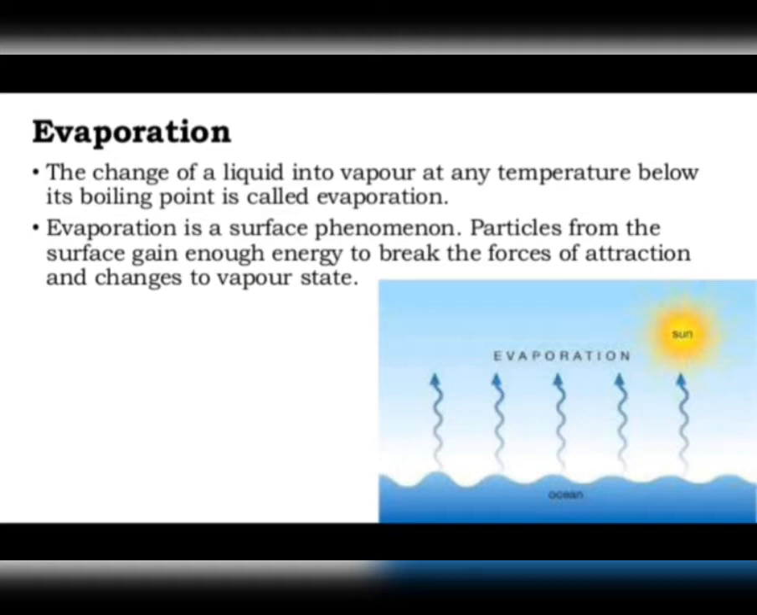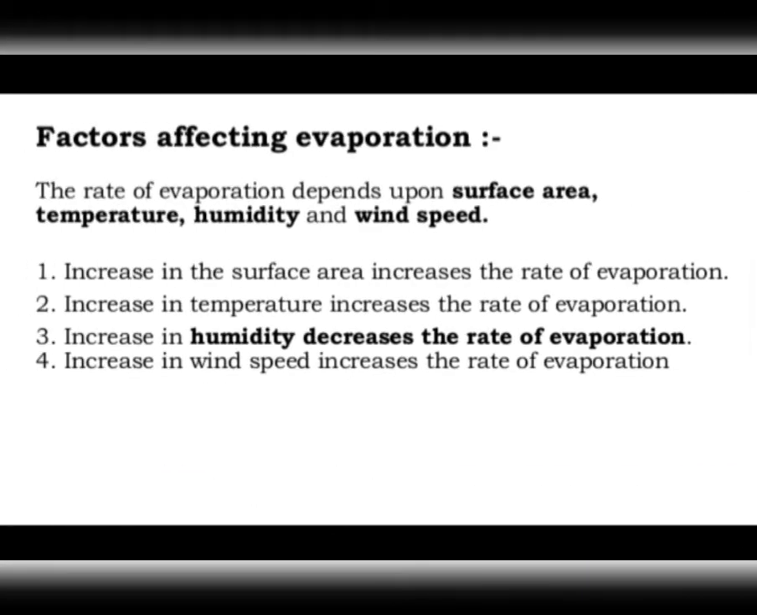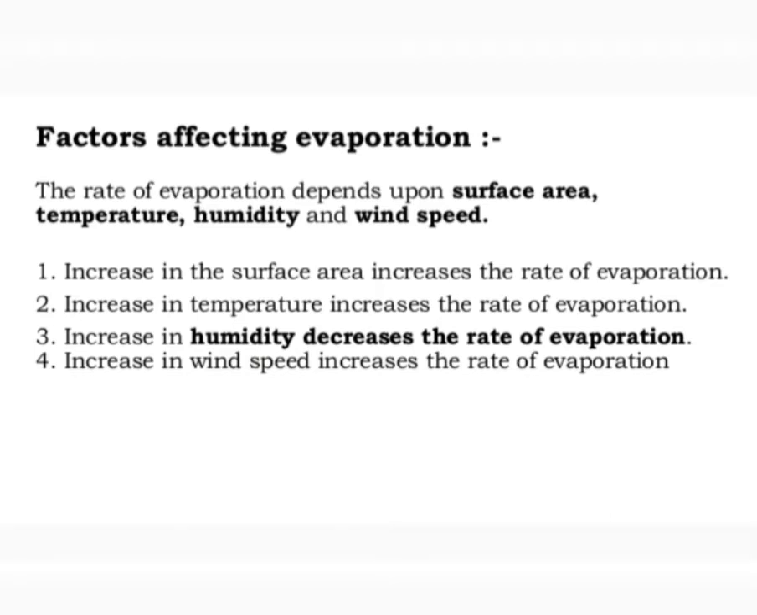Okay, so now the evaporation of a liquid depends mainly on the following factors: temperature, surface area, humidity, and wind speed. So we can say that the rate of evaporation changes because of a change in these factors, either in temperature or surface area or humidity or wind speed. So let's discuss these factors in detail.